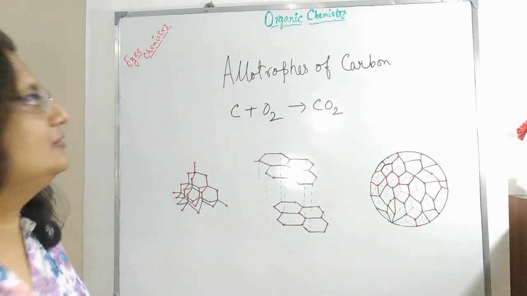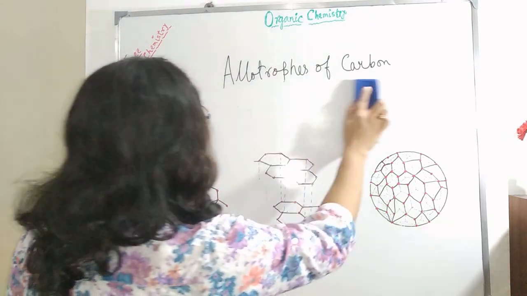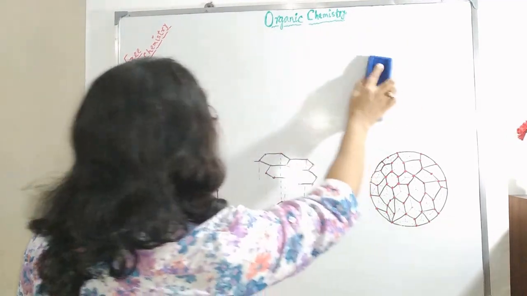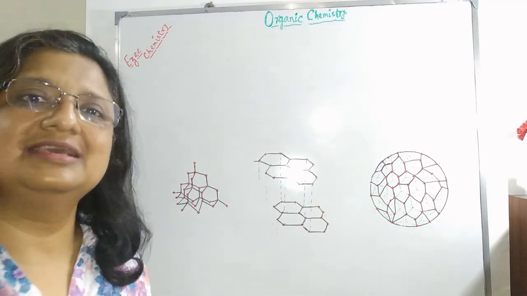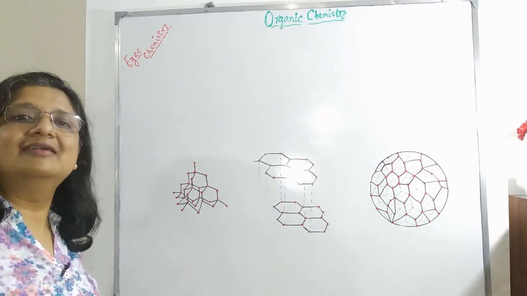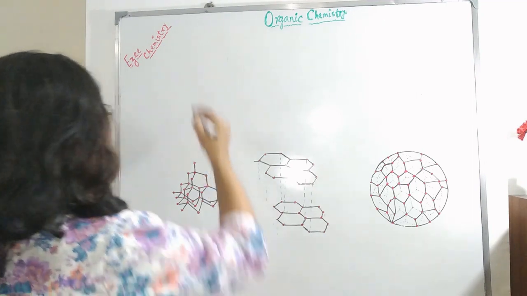But if we look into their physical state, in both cases their physical state is also the same. They are solid. But their physical properties are very, very different.